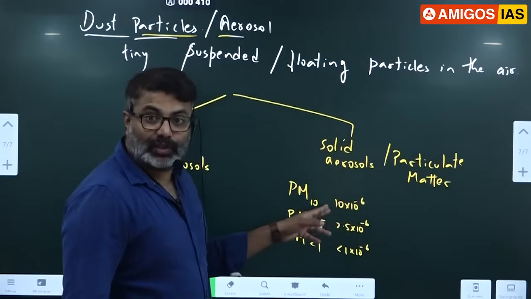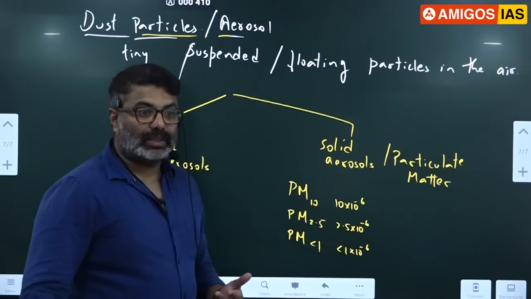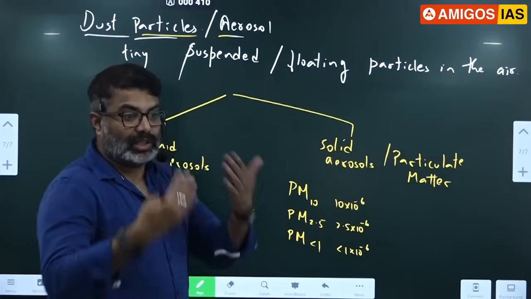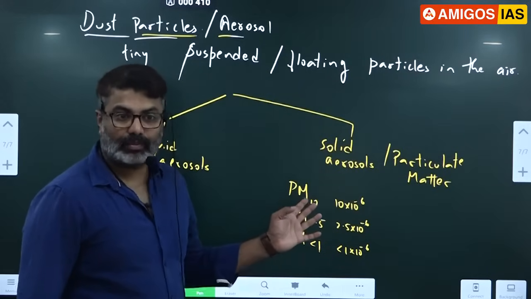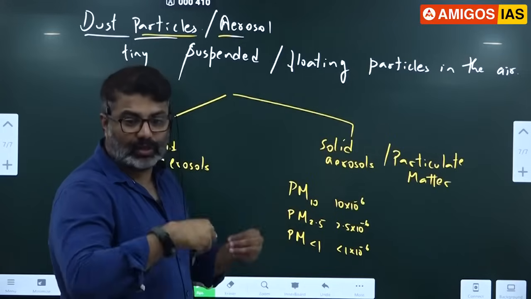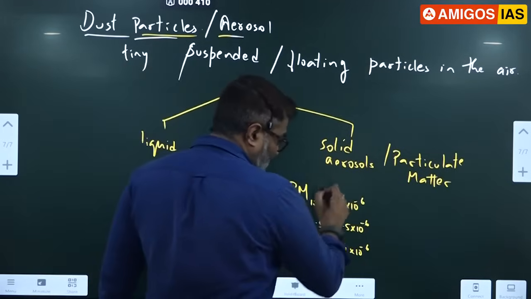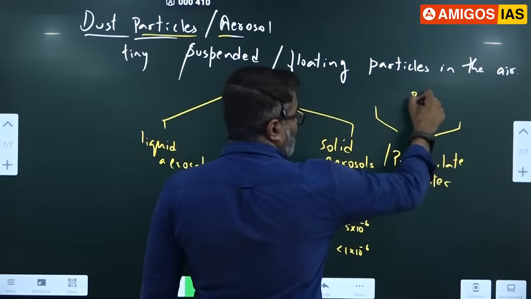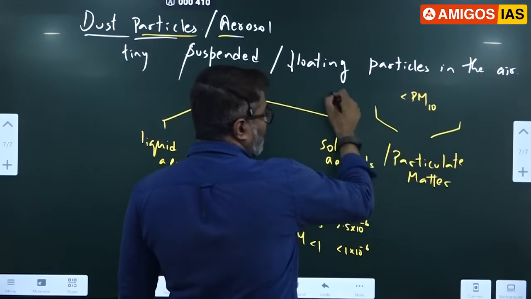So those particulate matters which are less than 10 micron are very small. Without our knowledge it goes in. Even if somebody else is smoking or somebody is burning something, without your knowledge it is going inside. That is the reason we use the word passive smoking. Those minute particles, which are very, very small, naturally go in without your knowledge when you breathe. Those are called respirable, which are less than 10. If the particulate matter is less than this, smaller than this, it is called respirable,